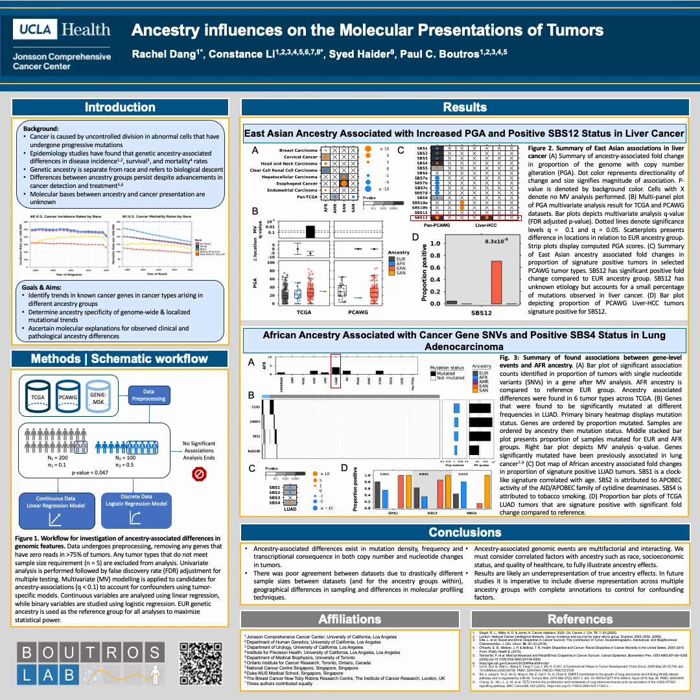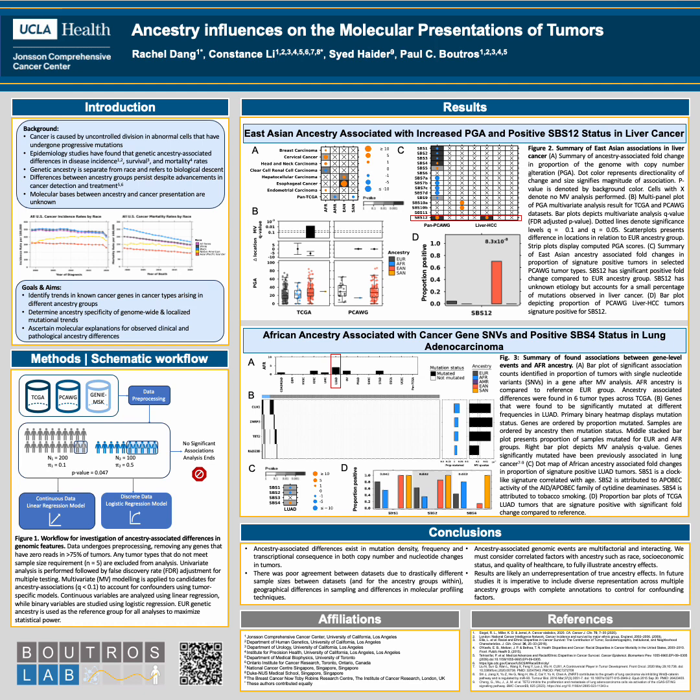In conclusion, we were able to identify ancestry-associated differences in the somatic mutational landscape. These results are exciting, but there is poor agreement between datasets. For example, if you look to the East Asian ancestry results, you can see that there is a significant multivariate Q value for TCGA in lung and liver cancer, but we don't see the same in PCAWG.